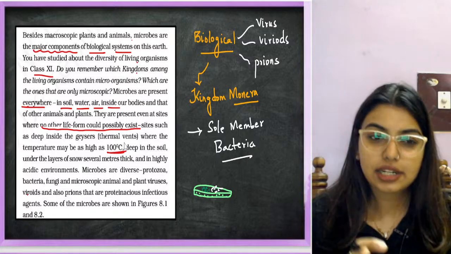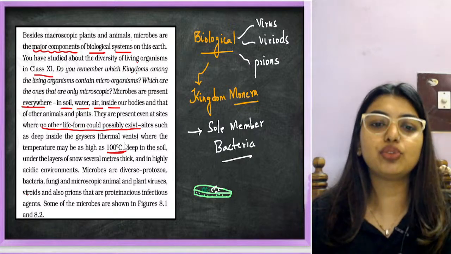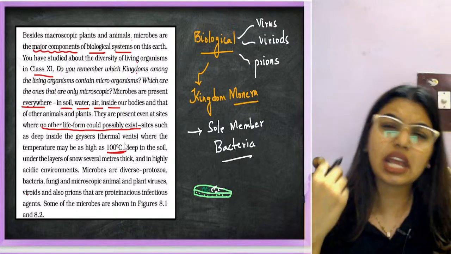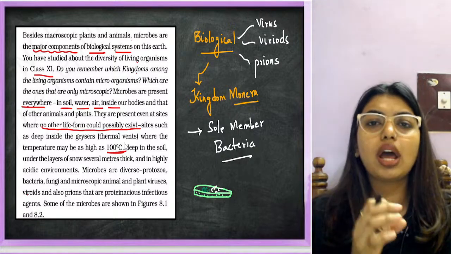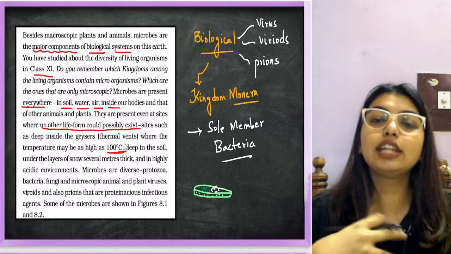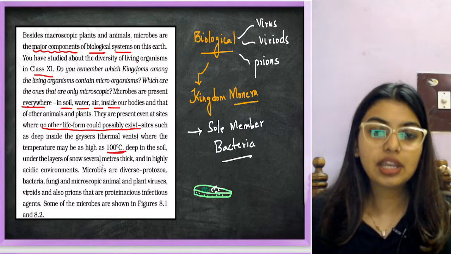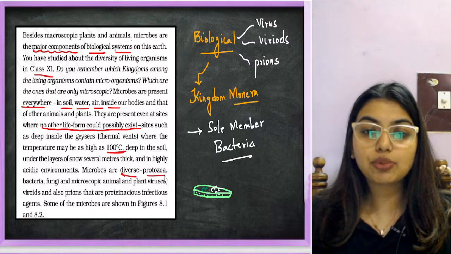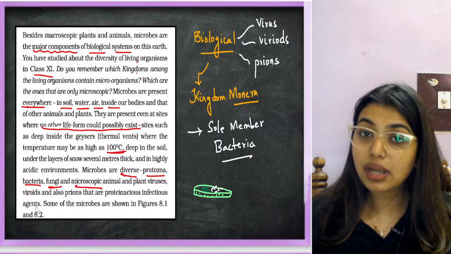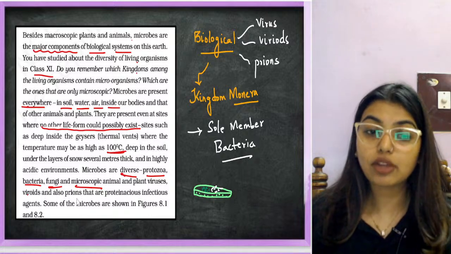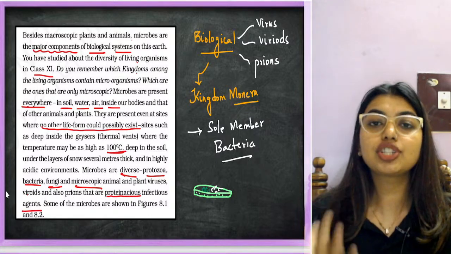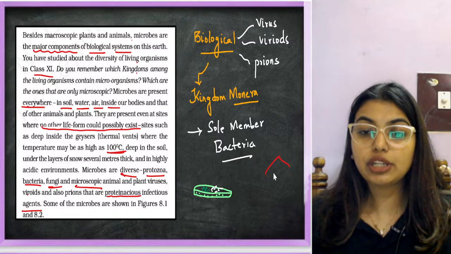Deep inside the soil, under the layers of snow, in highly acidic environments, and in highly salty solutions, they could be present. All these places they'll be present, including inside our body. Now microbes are diverse: protozoa, bacteria, fungi, microscopic animals and plants, viruses, viroids, and also prions, which are proteinaceous infectious agents. Proteinaceous infectious means they have a protein coat outside, right?